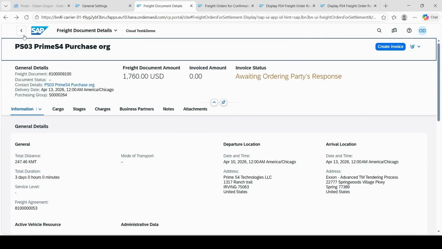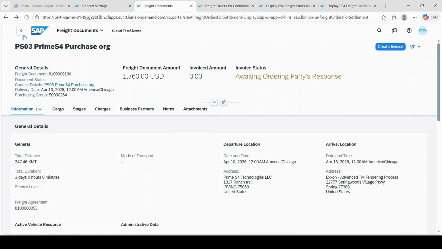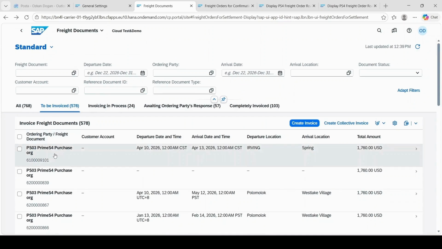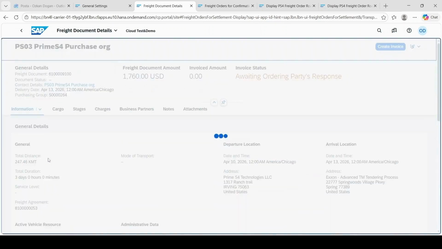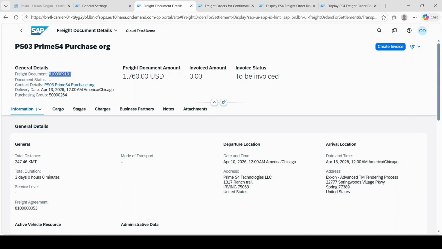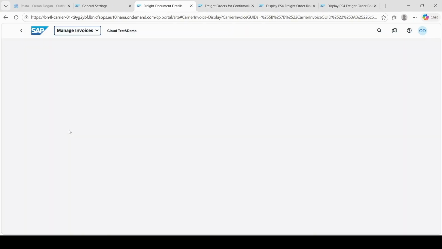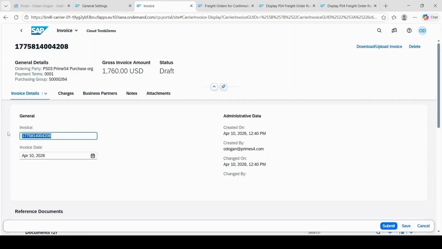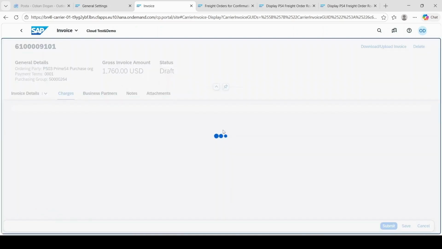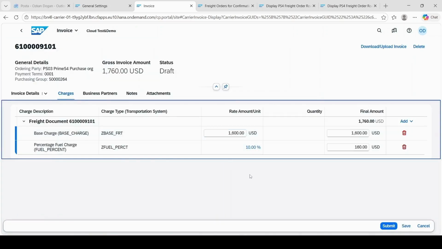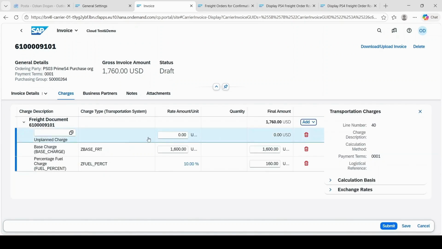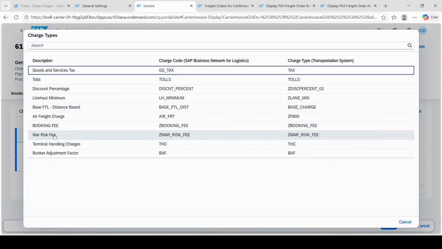I will create an invoice for another freight order now. I want to copy the reference. Paste here, charges. Now I want to make an invoice extra more than $500 to show the case.